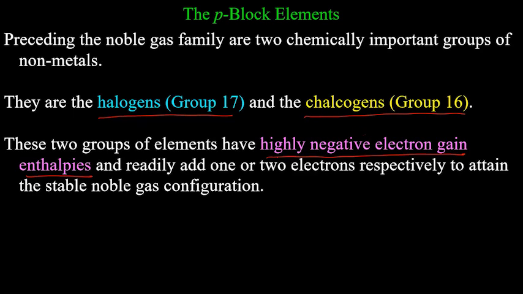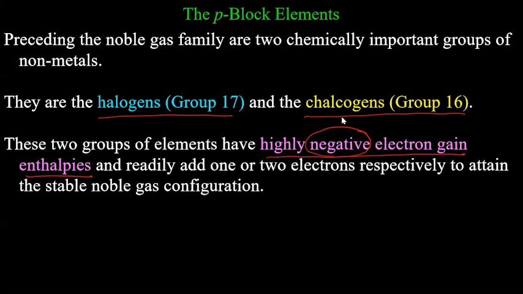Now, when I say negative electron gain enthalpy, who will tell me what it means? The sign of energy is negative. What does it mean? Meaning they gain electrons easily. Fine, but what does the negative mean? A negative number means energy is lost, sir, in terms of delta E. Right. Negative means energy will be lost.